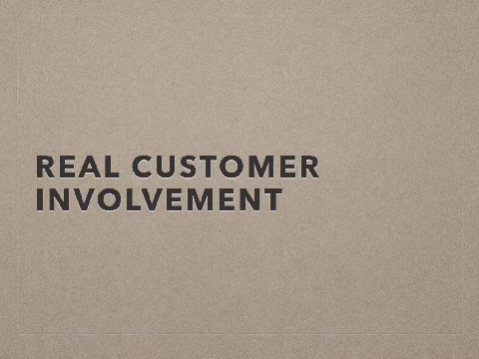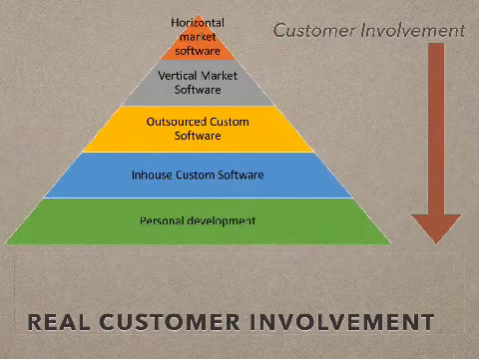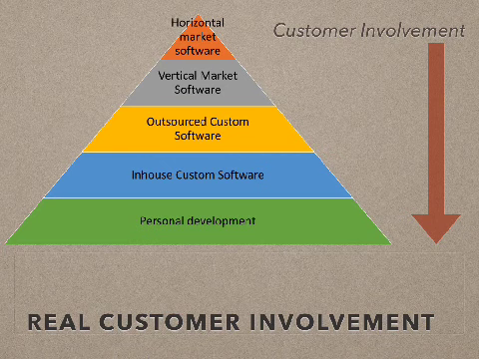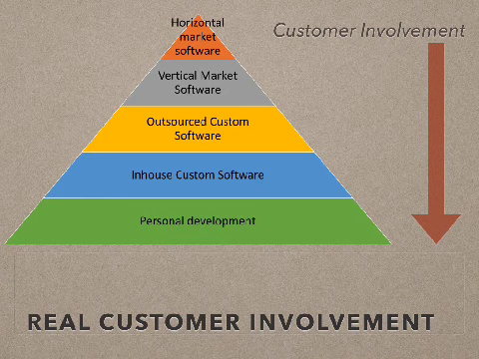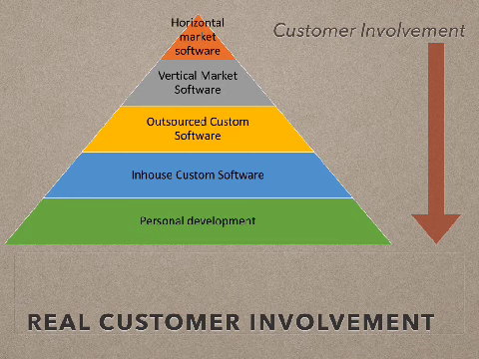Now, based on the degree of customer involvement, the software is divided into multiple categories. So if you can see, we see a horizontal market software on top, and we have the personal development at the lowest level. Now in real customer involvement, these are the 5 different categories into which the development of software is categorized based on the customer involvement.